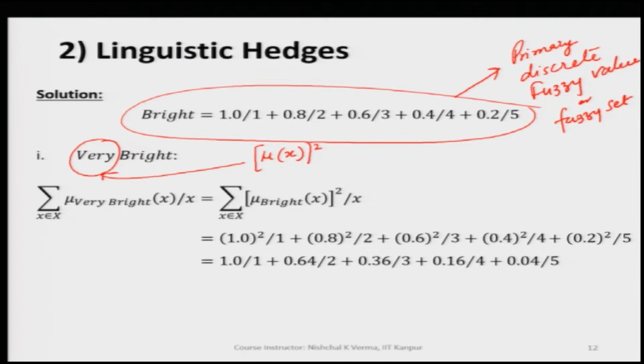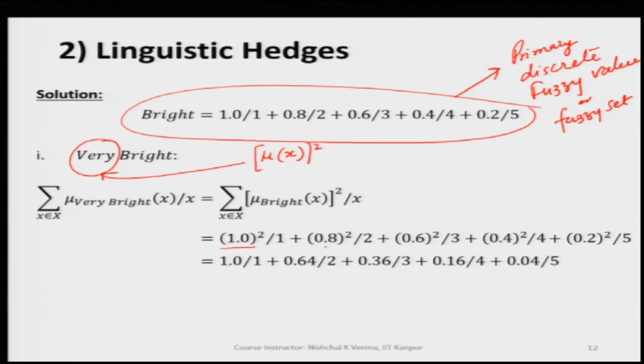For very bright, we are only adding the adjective very on the bright, which is already given. So, this term very has to simply square the values of the membership, and let us see what we are getting. We do not have to change the corresponding generic variable values 1, 2, 3, 4 and 5.